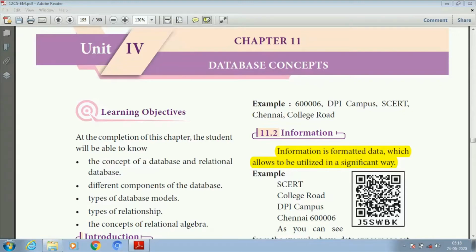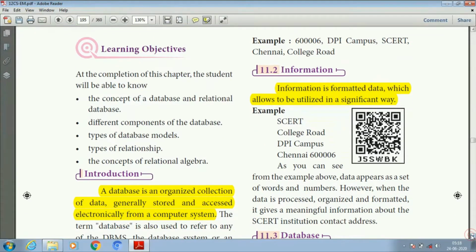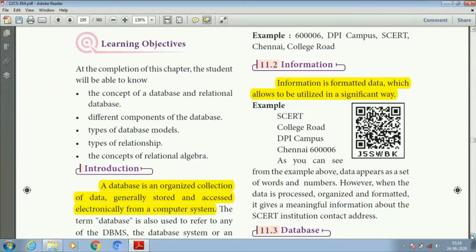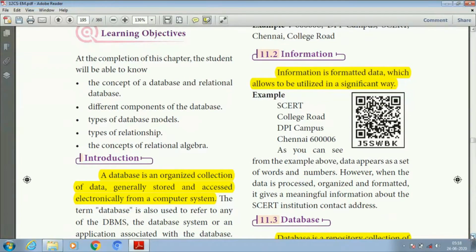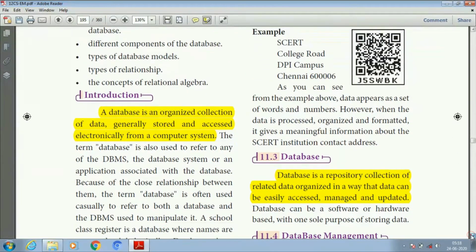So here are the learning objectives. After completion of this chapter, you will be able to know the concepts of a database and relational database, and also know different components of the database, and will know the types of database models, types of relationship, and the concepts of relational algebra. Let us see the introduction.